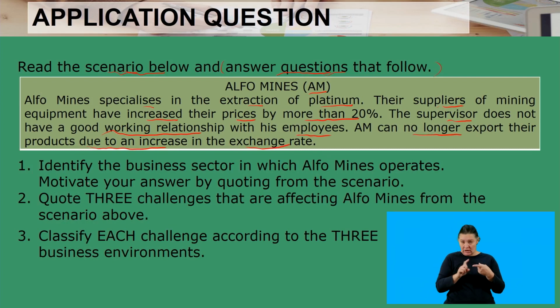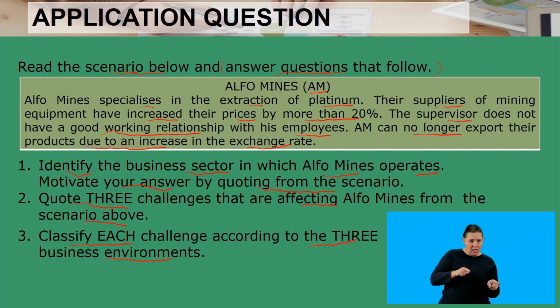Our first question is to identify the business sector in which Alpha Mines operate and motivate your answer by quoting from the scenario. The second one requires us to quote 3 challenges that are affecting Alpha Mines from the scenario above. And the third one says classify each challenge according to the 3 business environments.